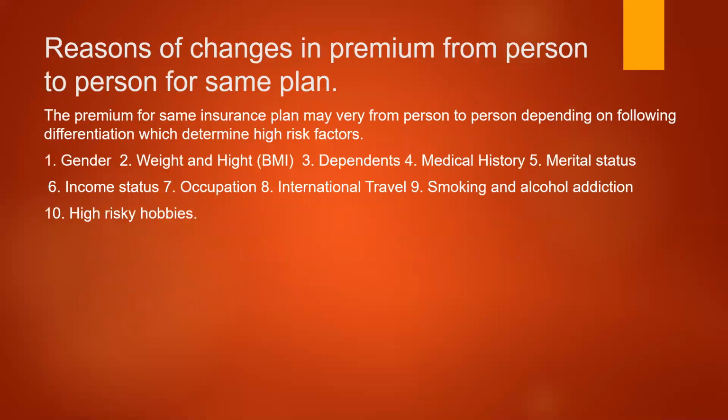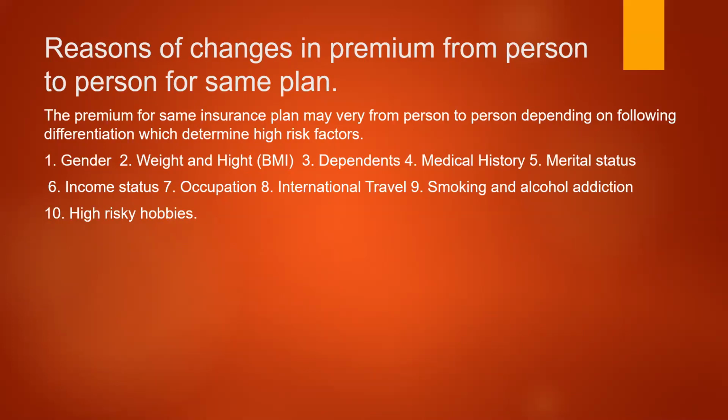Okay, now the reasons. There are certain reasons why the insurance premium changes from person to person for the same plan. As we have already seen, for the same plan the insurance premium amount may vary. For example, if two friends X and Y go and ask for an insurance policy, both of the same age, the premium charged may vary depending on the actuary's valuation of the health of the person. So there are certain factors which influence the change of premium between the two parties for the same policy. The first one is gender.